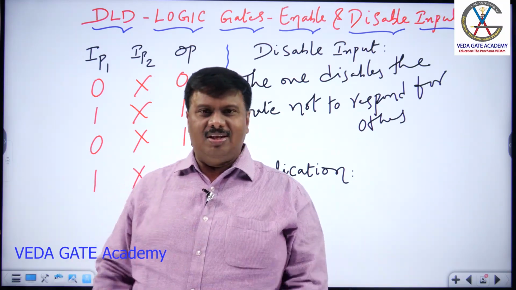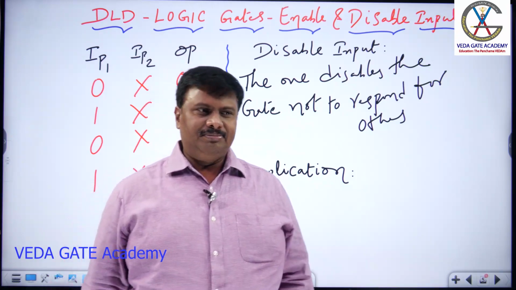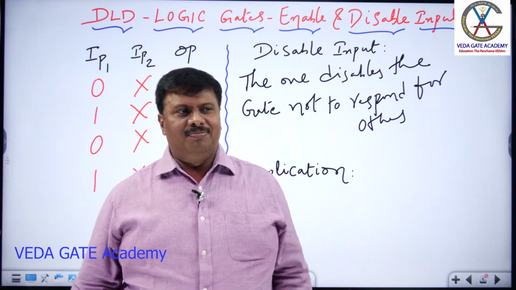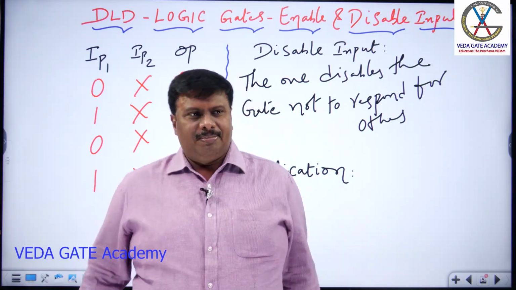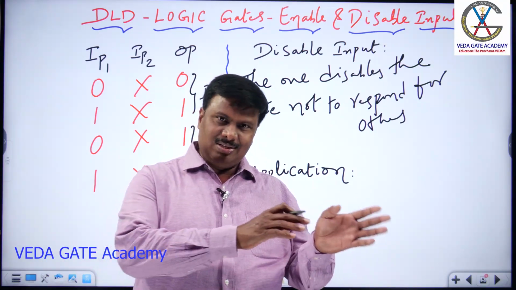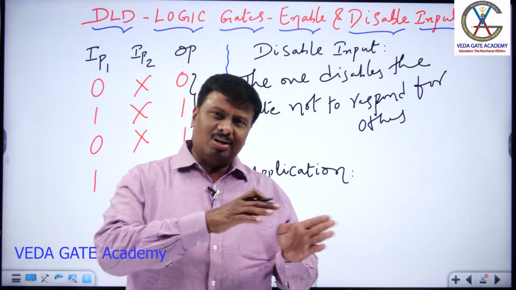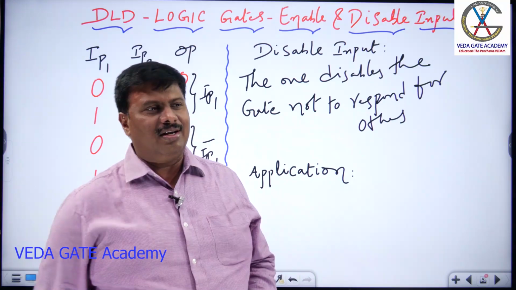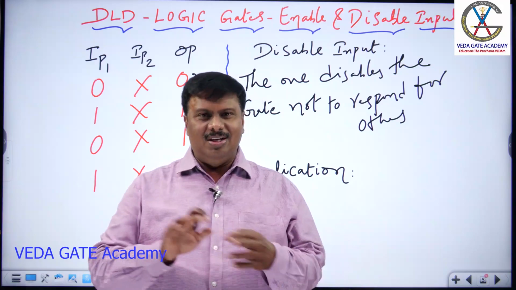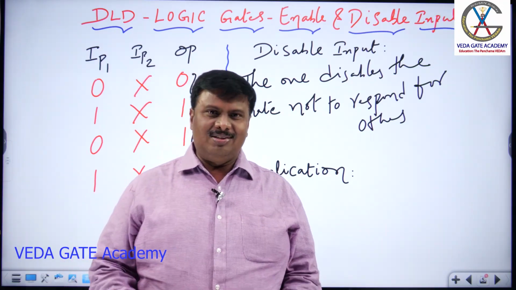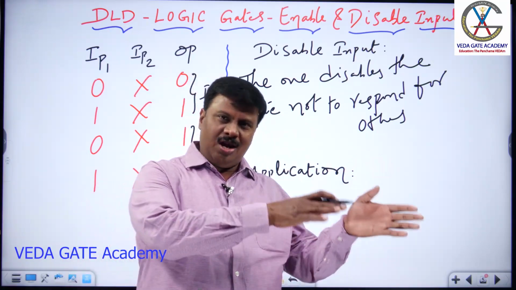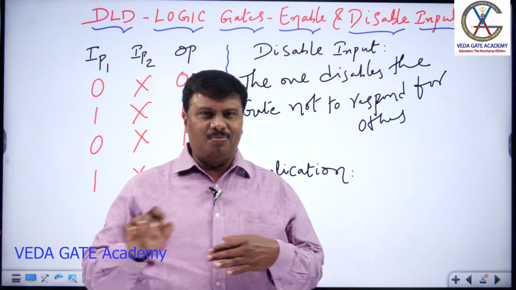That is how I want to use it in the circuit. And the OR gate: if any one is allowed, if any one is enabled, output is ready. If both are disabled, output is not ready. That's how the gate is used. If either one is ready, output is ready. If none is ready, output is not ready. That is the OR gate. And you speak about NAND. If any input is 0, the output is 1. And in reverse, if both are 1, the output is 0. You speak about the NOR gate. If any one is 1, the output is 0. If both are 0, the output is 1.